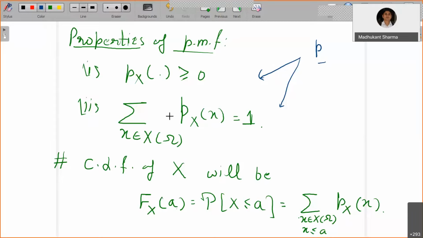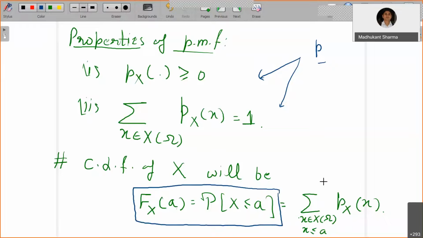But it is going to be the PMF of some discrete random variable. We have also identified the definition of the cumulative distribution function, which is given by F_X of a as probability of X less than or equal to a. For the discrete case, you take all the possible values in the range which are less than or equal to a and sum up all the probabilities, and that gives you the CDF.